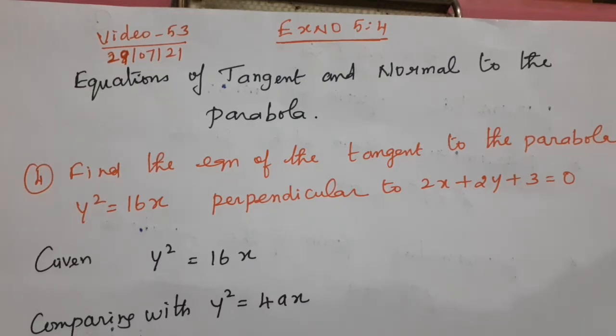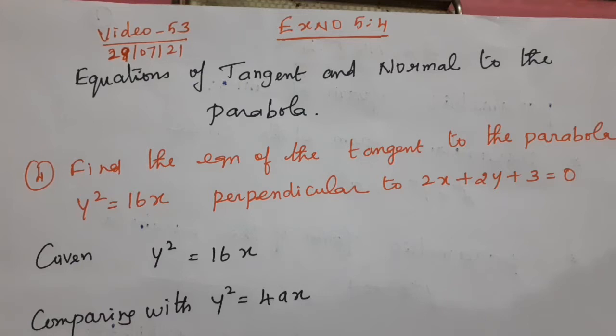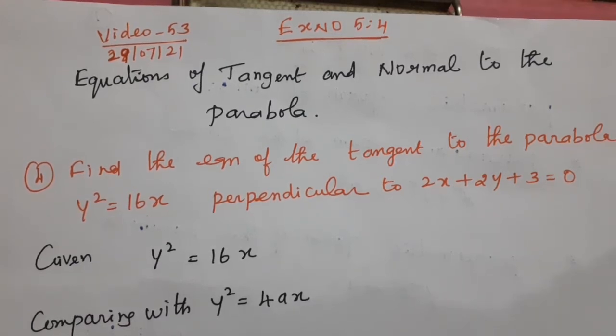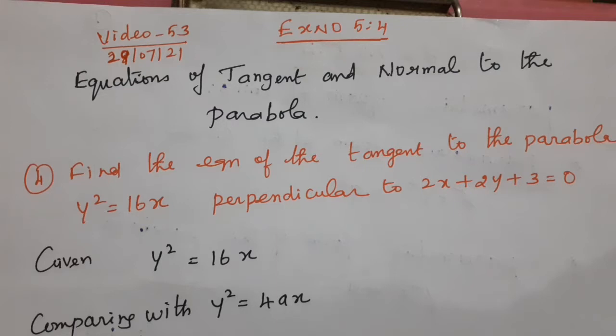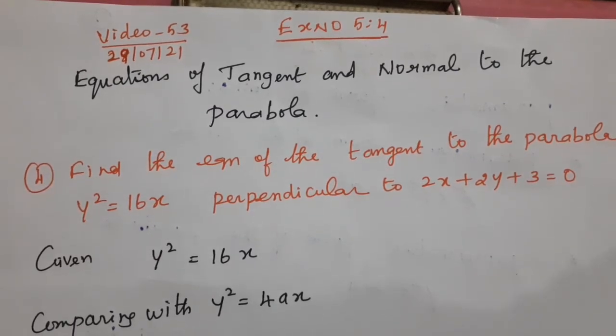Good afternoon, students. In the last video class, I explained pages 218 and 219, which have a lot of formulas and conditions for tangent and normal to the conics. Conics are nothing but the parabola, hyperbola, ellipse and circle. In today's afternoon video class, I am going to continue with exercise 5.4, question number 4.